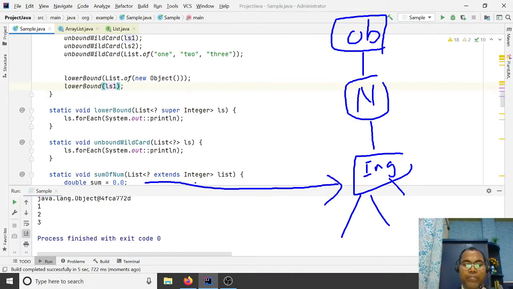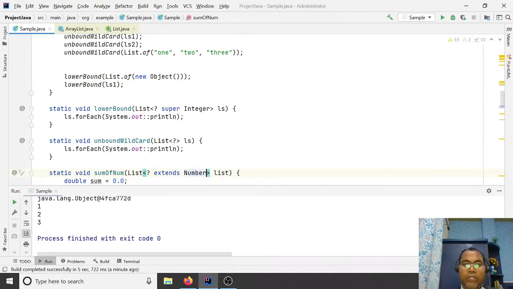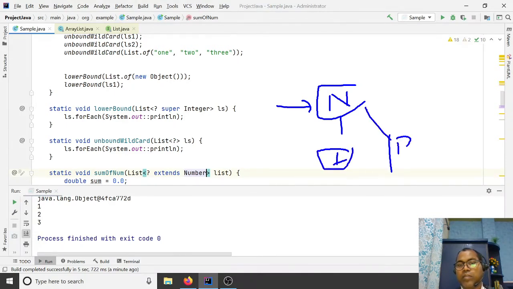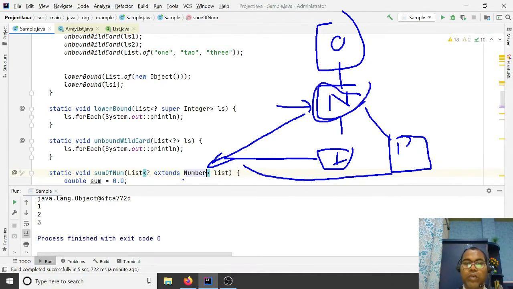If you say here number, let's say I'm writing number here. So this is number allowed, and all subclasses like your integer class or double class, and its superclass, your object class. So here you pass your number object, or you pass integer object. The subclass of number is allowed. Here you pass your upper boundary. This is the upper boundary passed here.